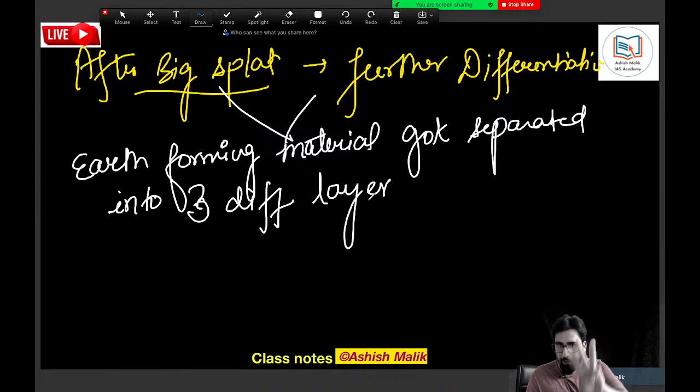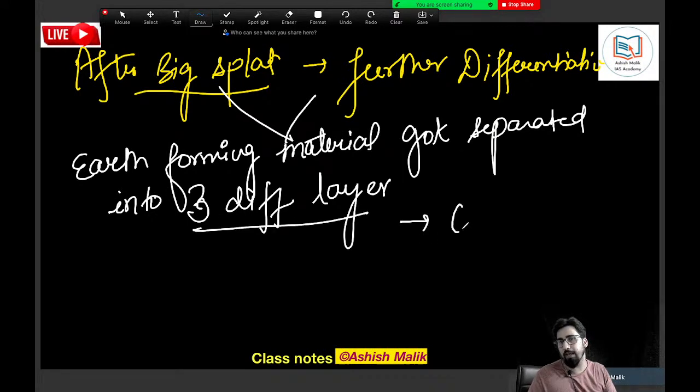Those three different layers that we have today are the crust, the mantle, and the core.